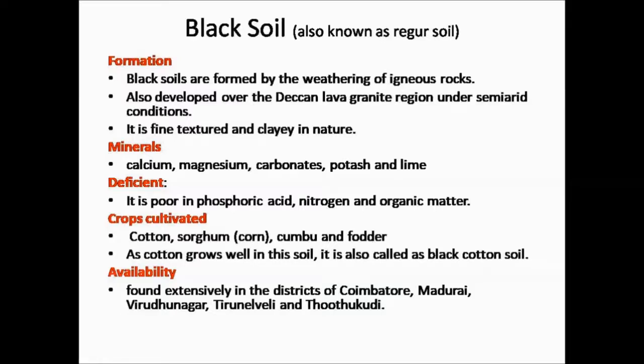The minerals found in the soil are calcium, magnesium, carbonates, potash, and lime. The black soil are poor in phosphoric acid, nitrogen, and organic matter. The crops cultivated in this black soil are cotton, corn, kambu, and fodder. Fodder is the crop that is used to feed the cattle. Kambu is a millet.